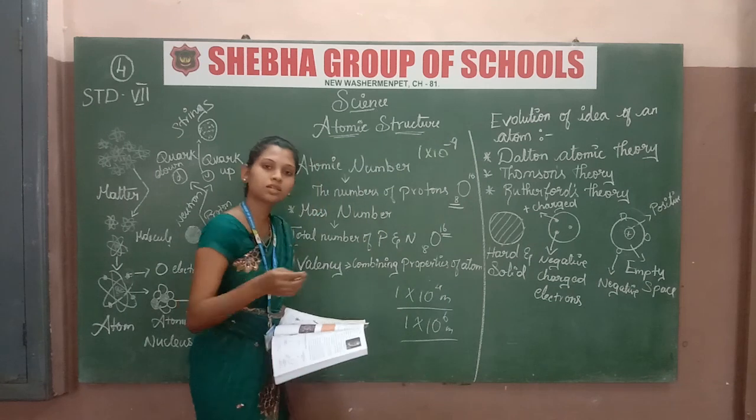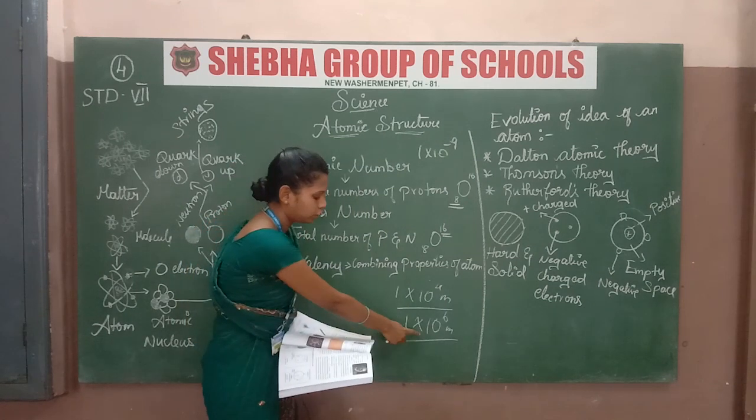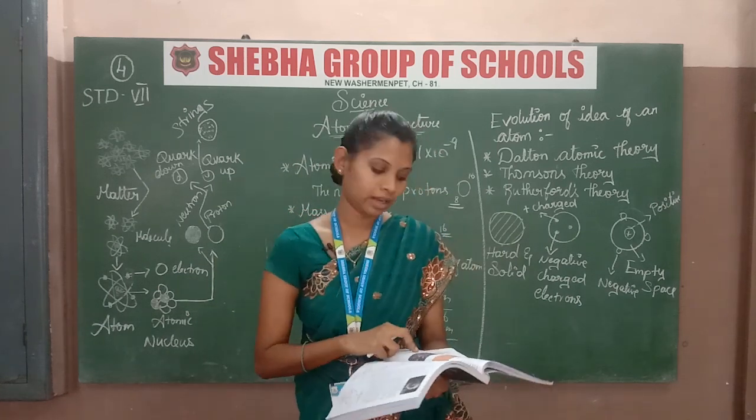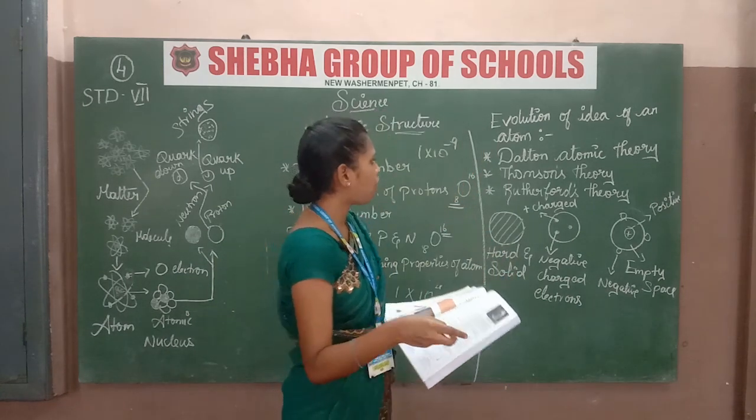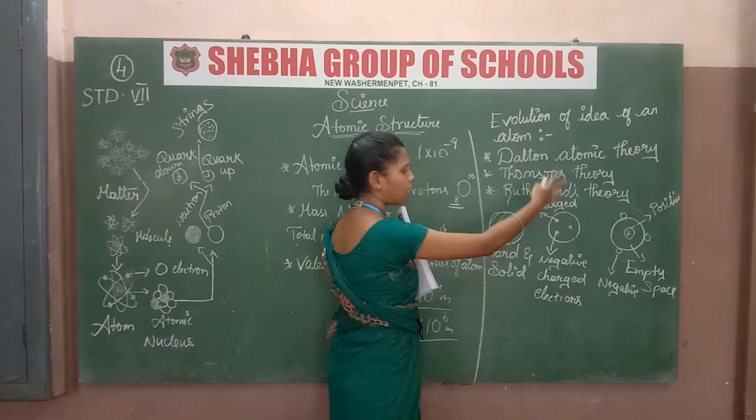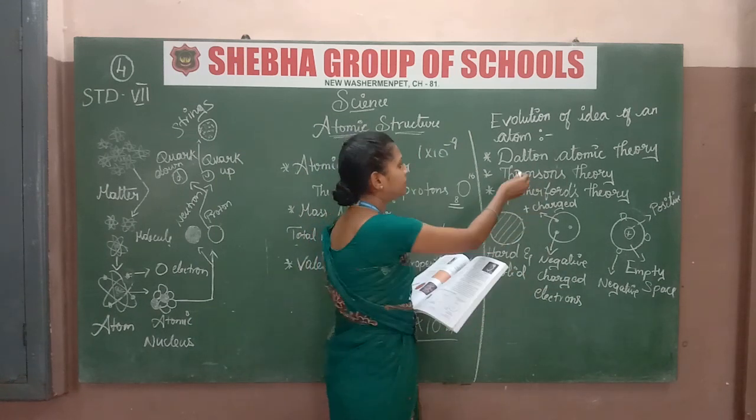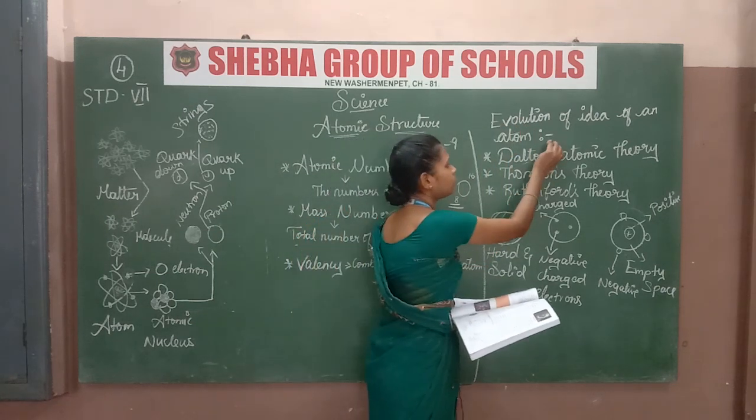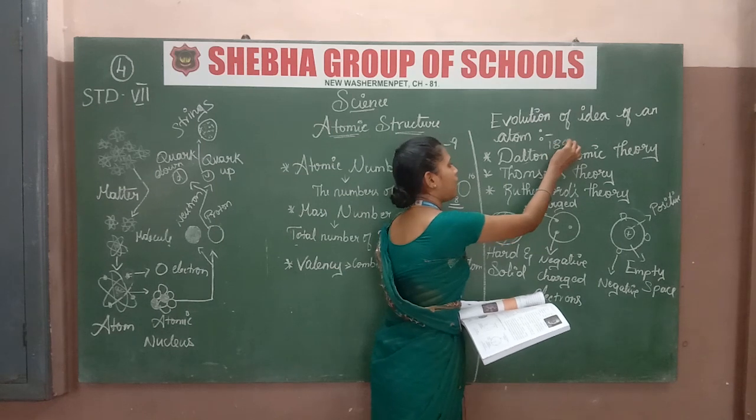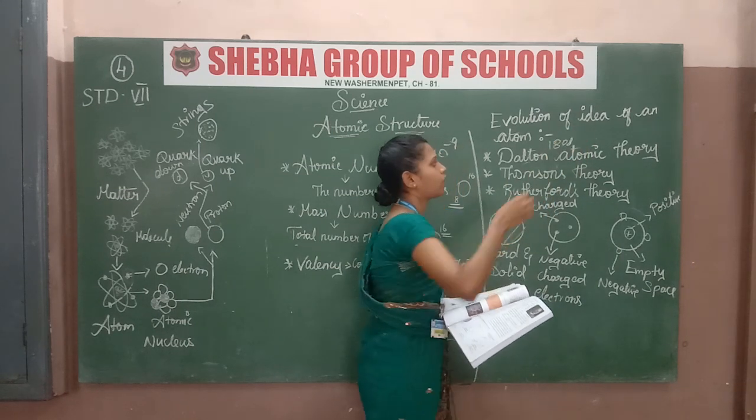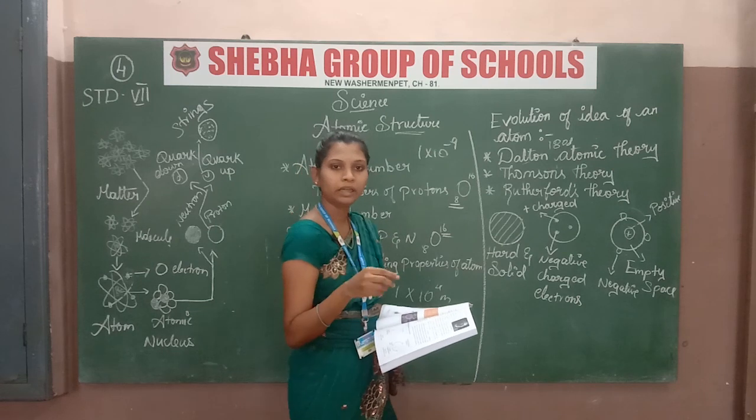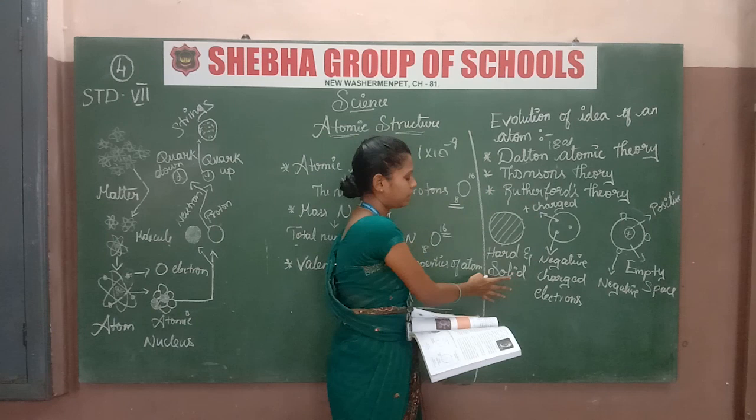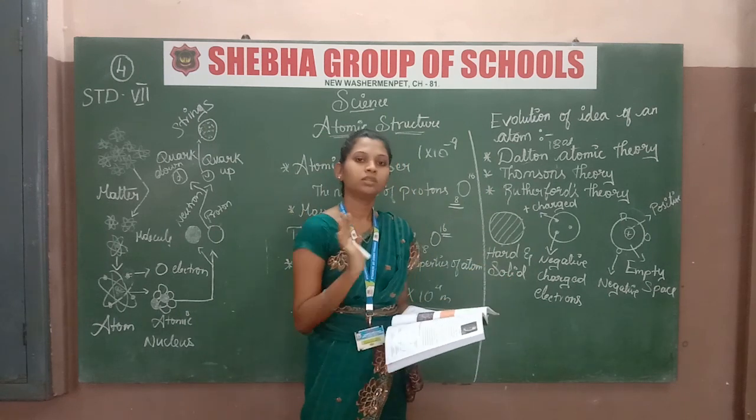The flu virus size is 1 × 10^-6 m. These are the sizes of the atoms. Now, I told you that three scientists made discoveries about the atom. Dalton found the atom in the year 1808. In that year, only Dalton found the atom. He said that this is an atom, there is one atom, that only he told.